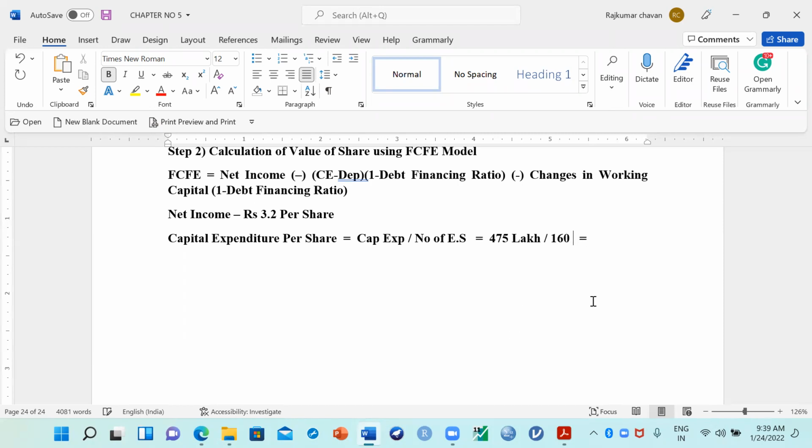What is the capital expenditure they are incurring per share? 2.97. Okay. So the company's capital expenditure is 2.97 per share.